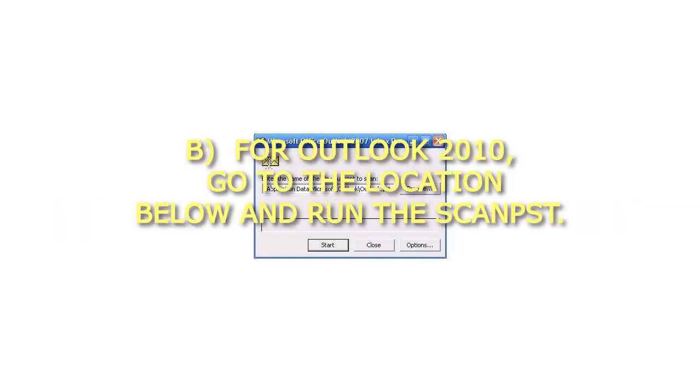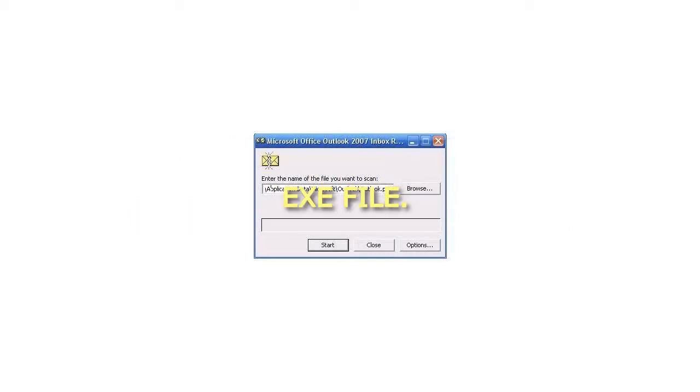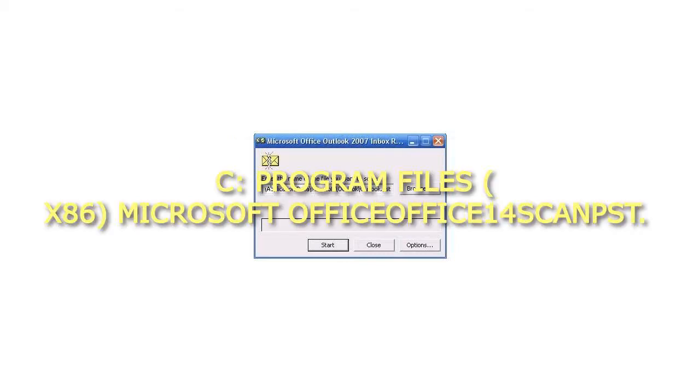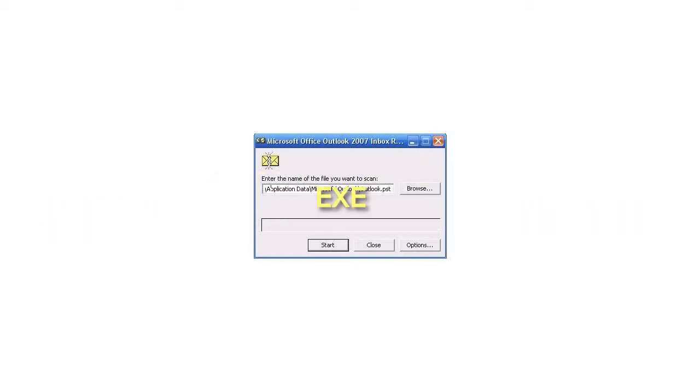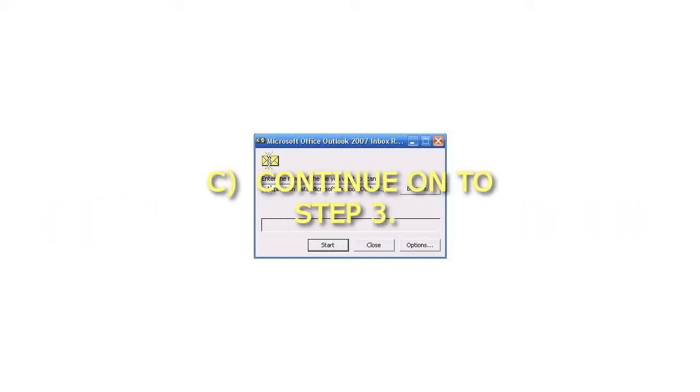B. For Outlook 2010, go to the location below and run the SCANPST.EXE file. C:\Program Files (x86)\Microsoft Office\Office 14\SCANPST.EXE. C. Continue on to Step 3.